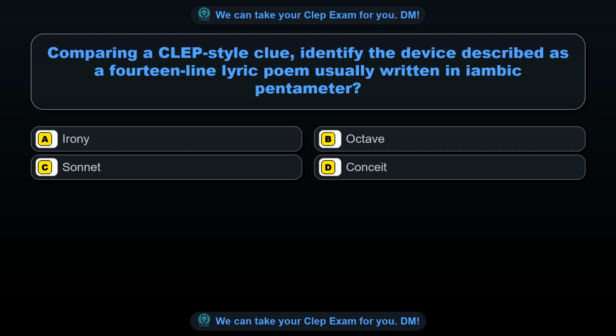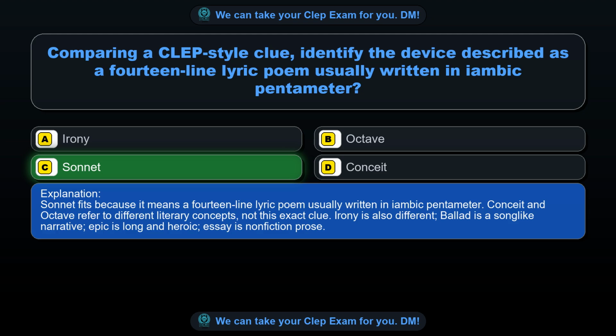Question 55. Comparing a CLEP-style clue, identify the device described as a 14-line lyric poem usually written in iambic pentameter. Option A, irony. Option B, octave. Option C, sonnet. Option D, conceit. The correct answer is option C, sonnet. Sonnet fits because it means a 14-line lyric poem usually written in iambic pentameter.